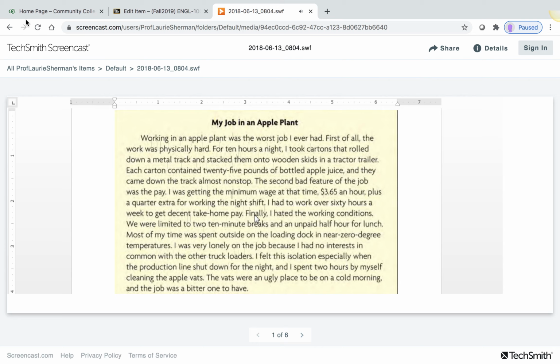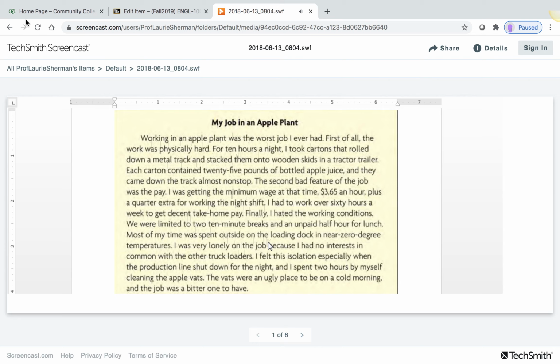And then finally, the last thing this person hated about the job, the working conditions. And then goes on to explain why he thinks these were bad working conditions. Again, the details let us, the reader, see for ourselves why it was a bad job. We don't have to just take his word for it. He proved it to us. We could see exactly why he thinks what he thinks. So this is a pretty good paragraph.